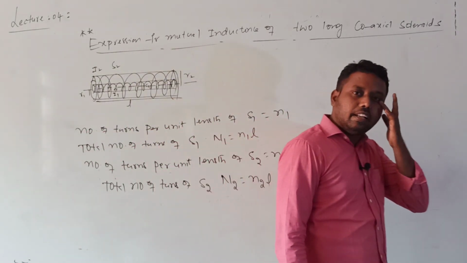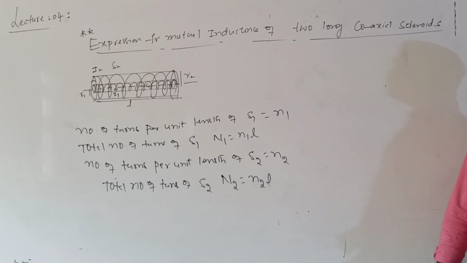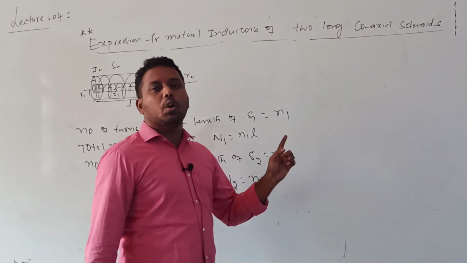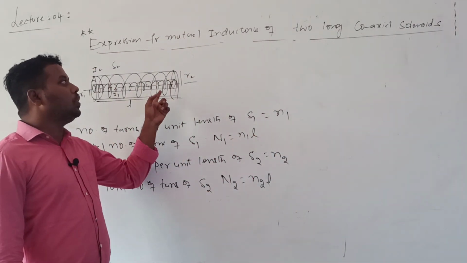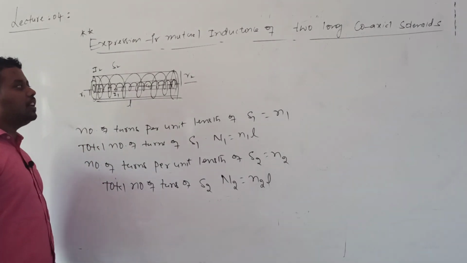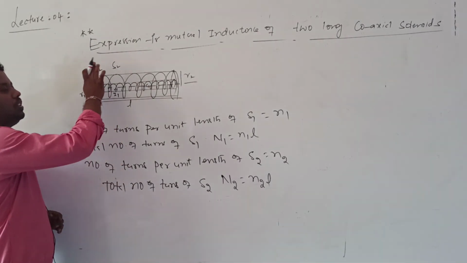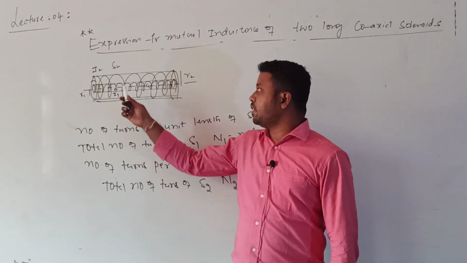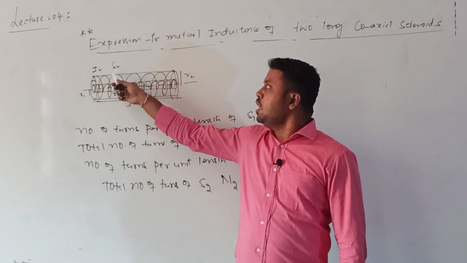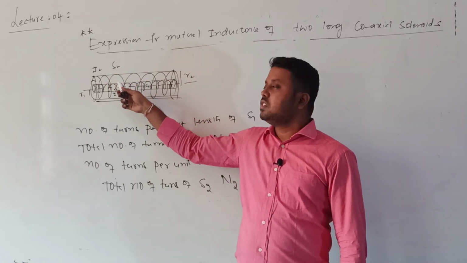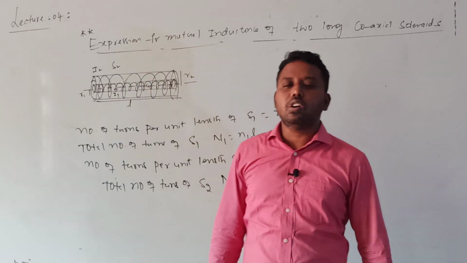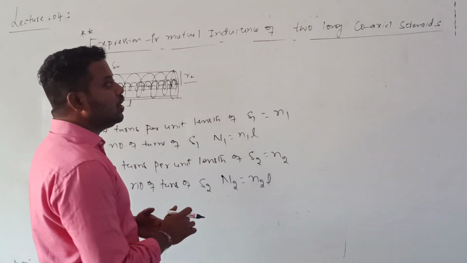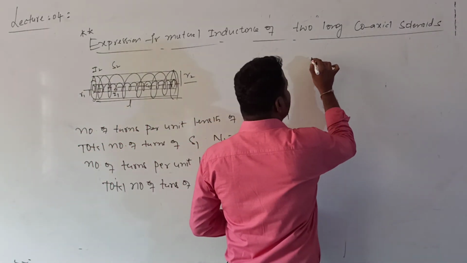First, what you need to write: let us consider two long coaxial solenoids S1 and S2 such that R1 is the radius of S1, R2 is the radius of S2, I1 is the current passing through S1 and I2 is the current passing through S2. First, let me consider S2 is carrying current. Because of the current passing through S2, what is the flux linked with S1? I want to calculate the flux linked with S1.